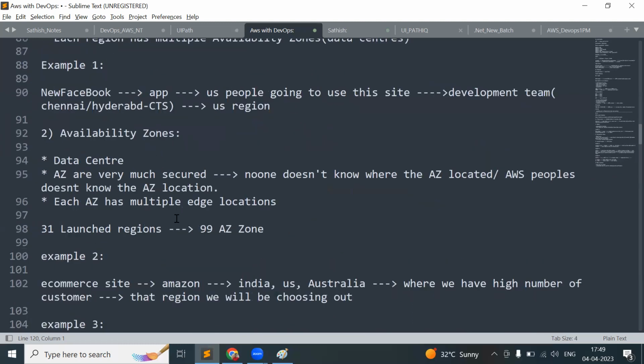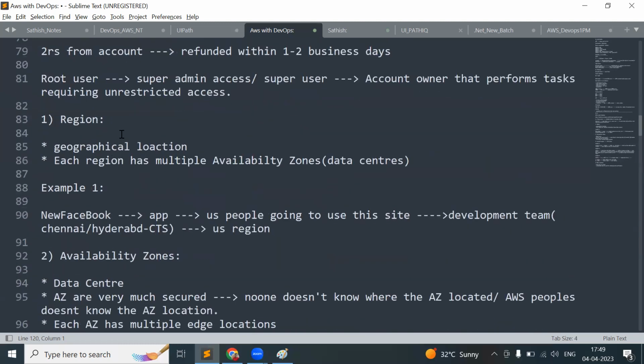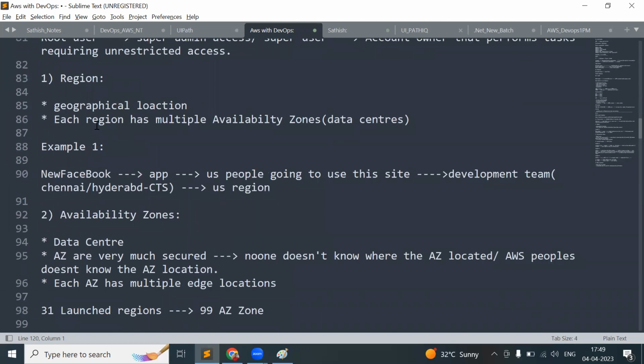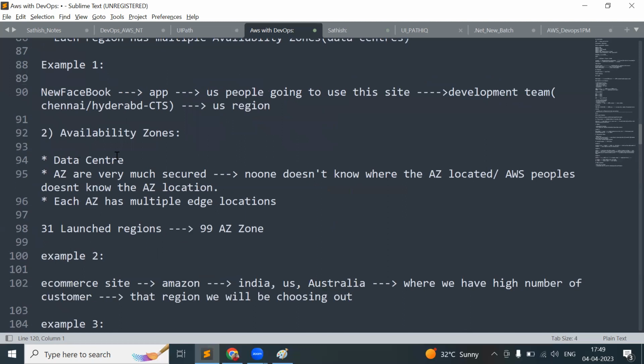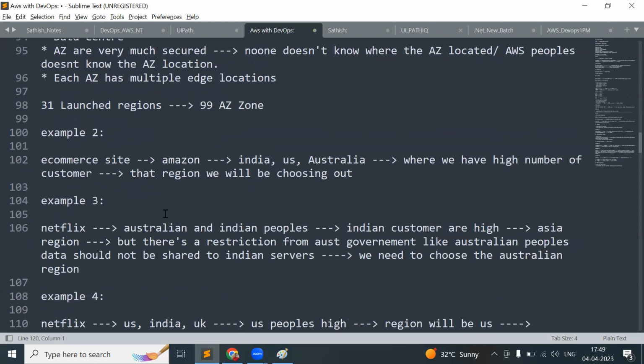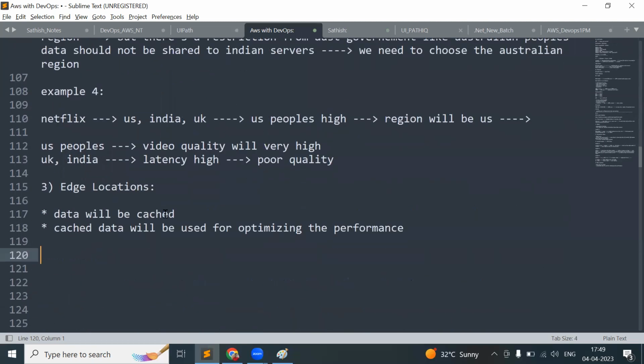So, again, I will just summarize. A region is nothing but a geographical location. Each region has multiple availability zones, and an availability zone is nothing but your data center. We are not sure about the location of the availability zone because it is very secure. And each availability zone has an edge location. Why are we moving into edge locations? In order to optimize the performance, to cache the data. So this is the basic introduction session we have.